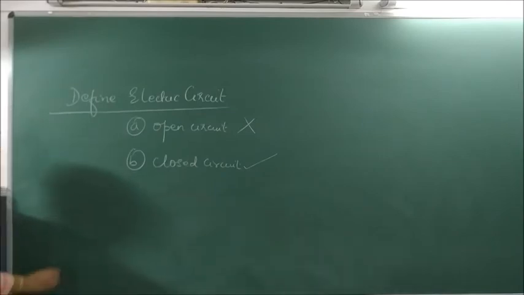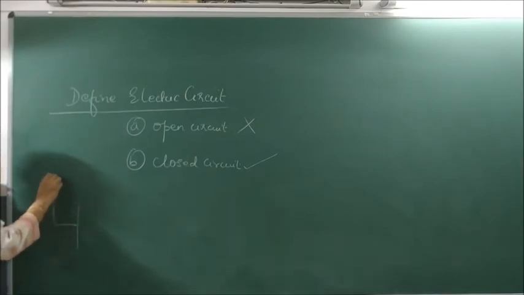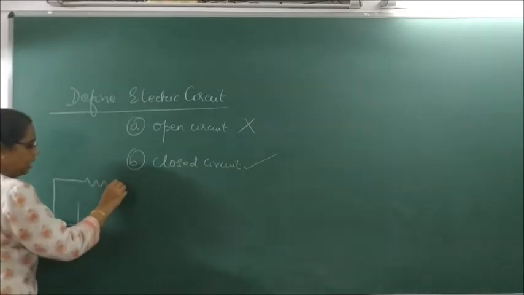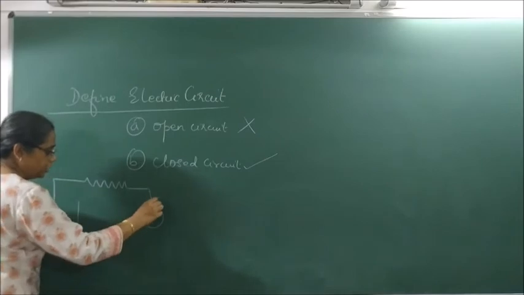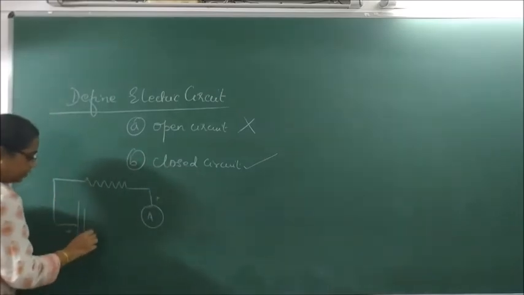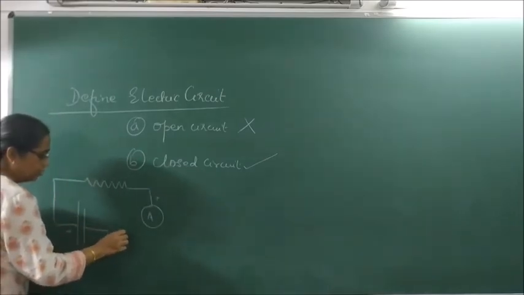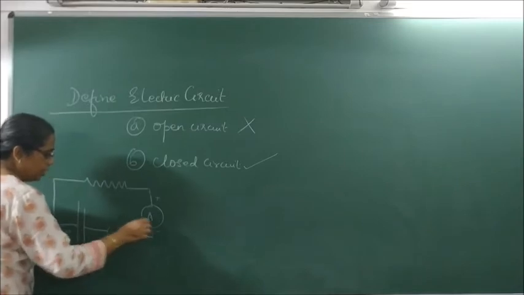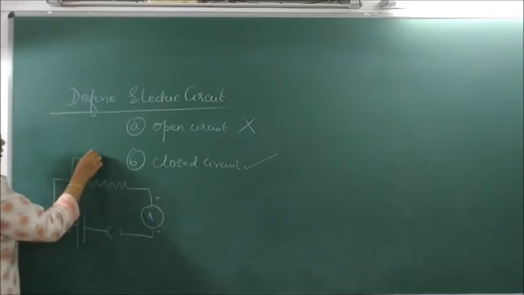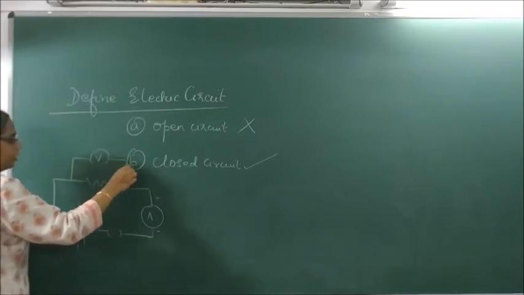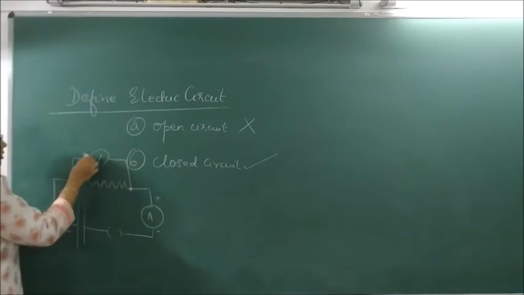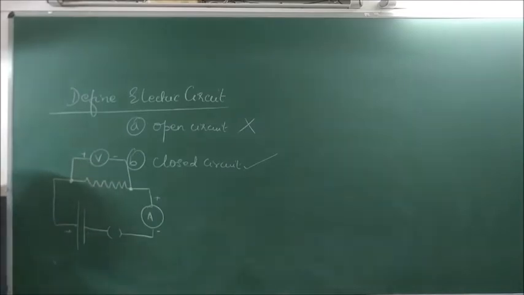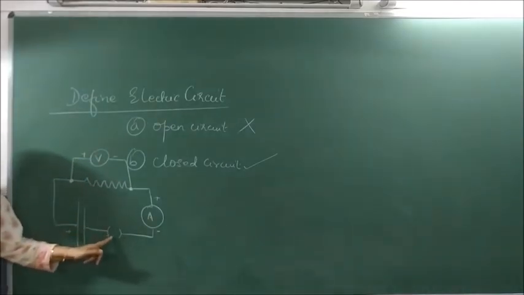So, how do we draw an open circuit? Starting from the positive terminal of the cell, you have a resistance R and you have an ammeter which is connected from positive to positive, negative to negative. It gets connected using a plug key. Okay, I have what? A voltmeter here. A voltmeter should always be connected between its 2 points, positive and negative. But now I have not put a dot here.